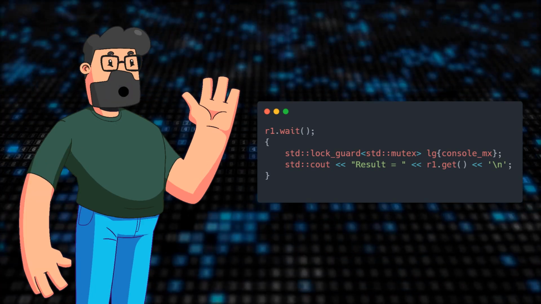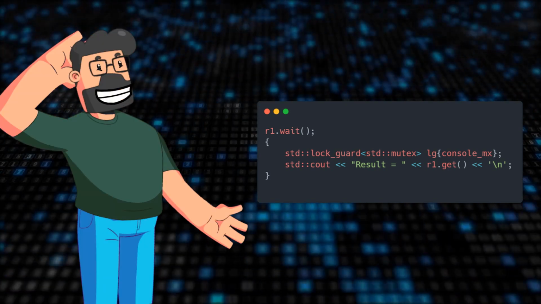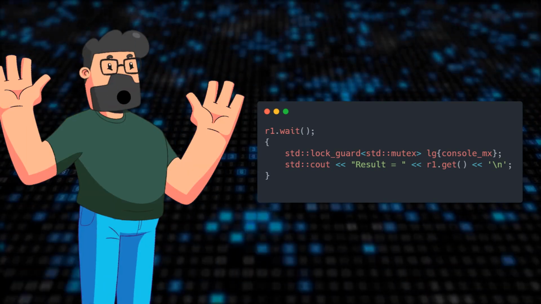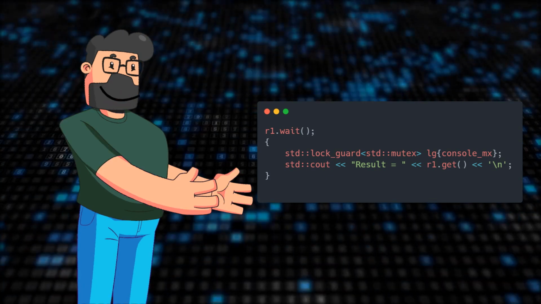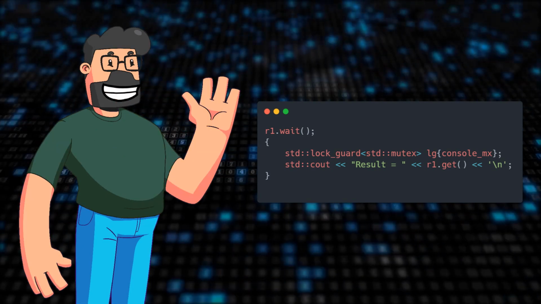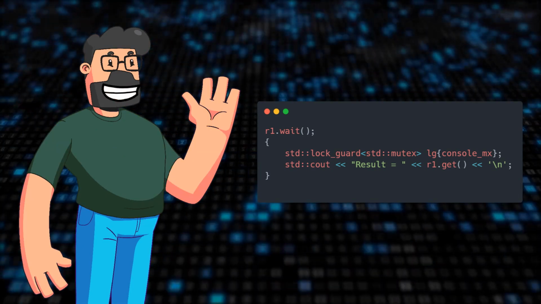By moving the r1.wait outside the lock, the deadlock potential is eliminated. This adjustment allows the program to wait for the future result without causing a deadlock situation. By making this simple change, you can ensure that the code runs smoothly without any hanging or locking issues.